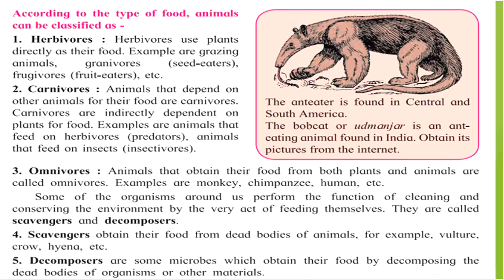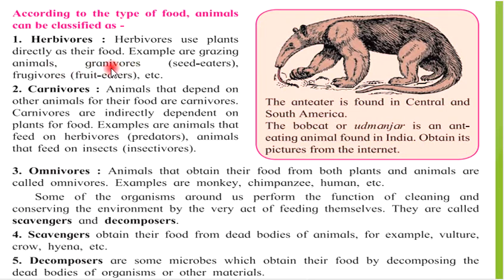According to the type of food consumed by various animals, they can be classified as herbivores, carnivores, omnivores, scavengers, and decomposers. Herbivores are the ones who use only plants as their food. We can include all the grazing animals under it.